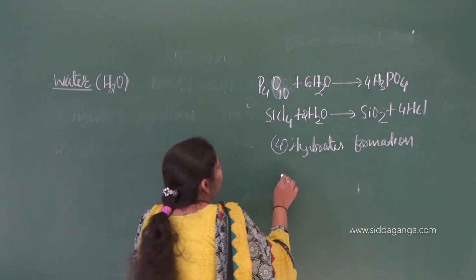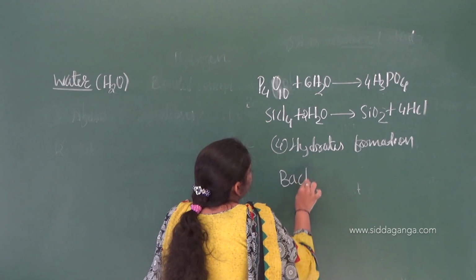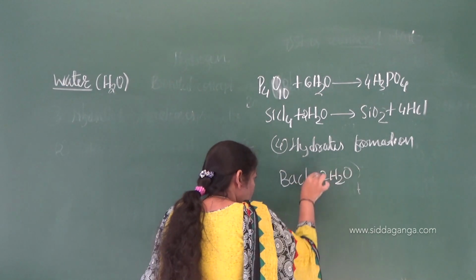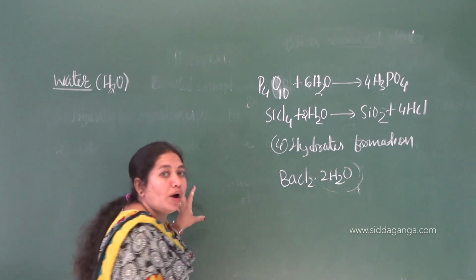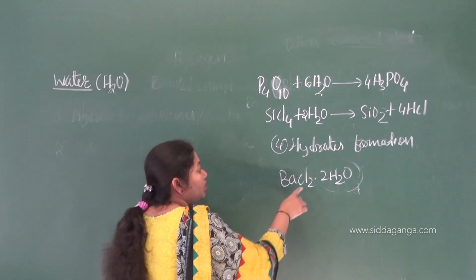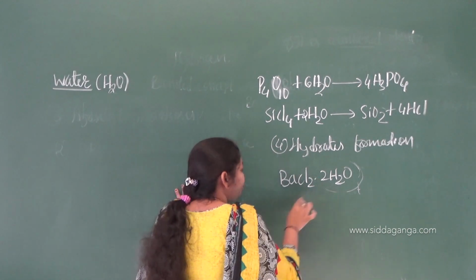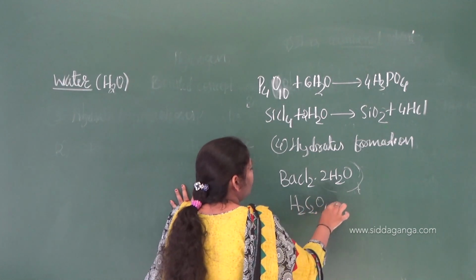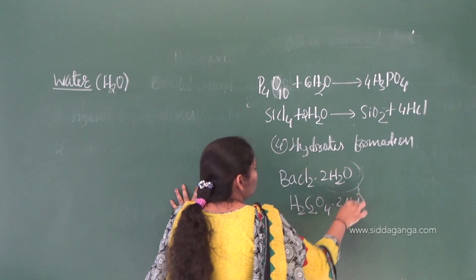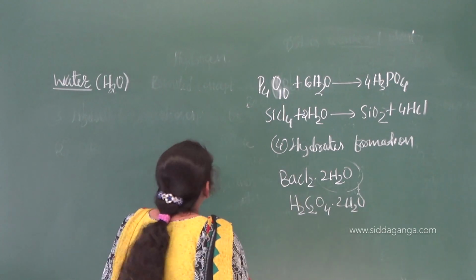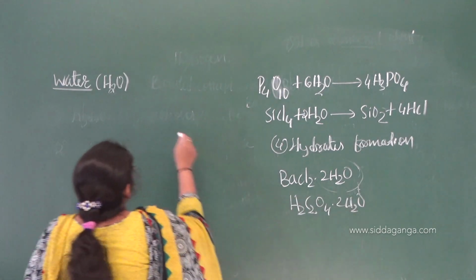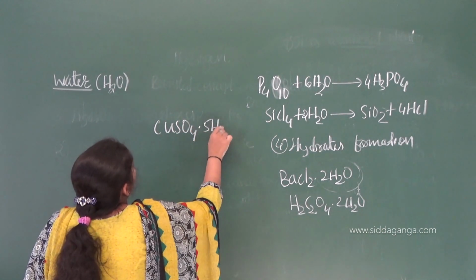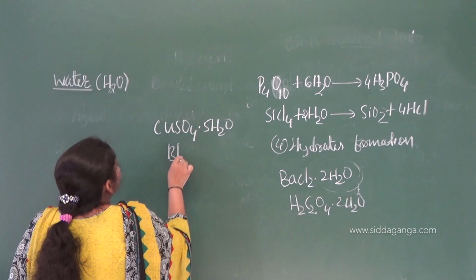I can give the example of BaCl2 dot 2H2O, barium chloride. What do you call this? Water of hydration, or you can say water of crystallization also. You can have oxalic acid, H2C2O4 dot 2H2O, that is also water of crystallization. One more example, the most popular example, copper sulfate dot 5H2O, it is also called blue vitriol.